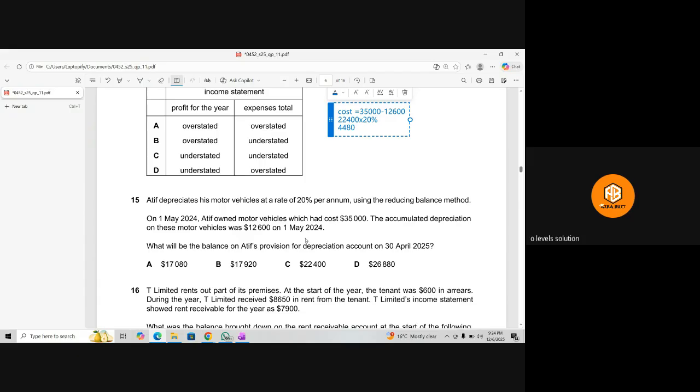This is the depreciation for 1st May, but they are asking what the total balance in the provision account will be. So total balance means this year's depreciation and the previous year's depreciation. The previous year's depreciation is 12,600 and this year is 4,480. So if it is the total of this. Okay, I got the wrong answer. What's the answer now? 17,080. Yeah, so this one is the right one.